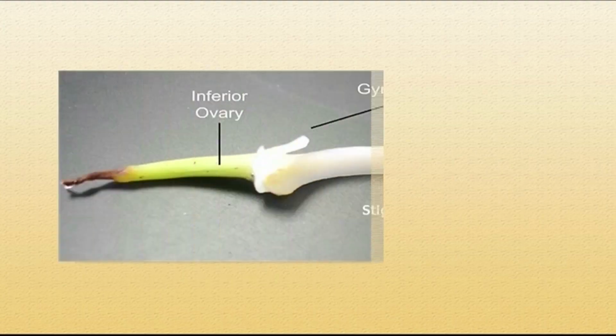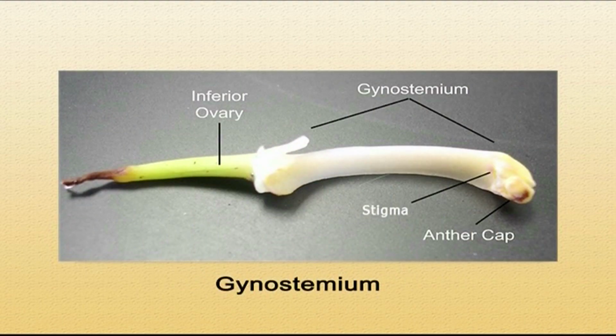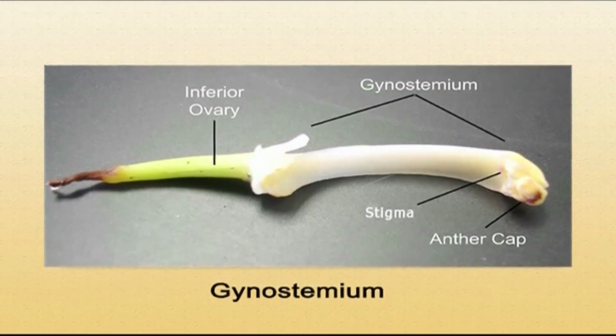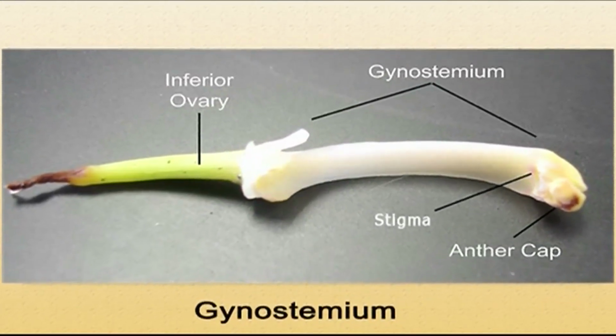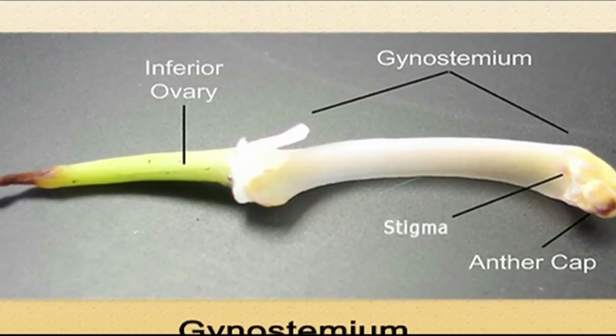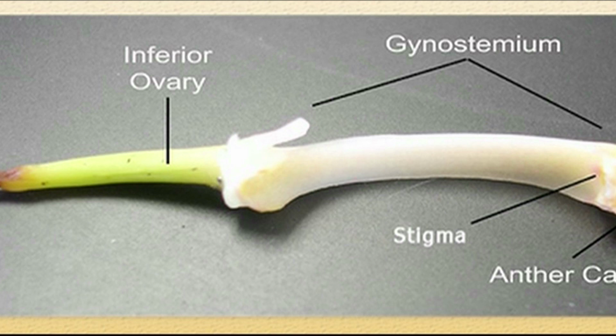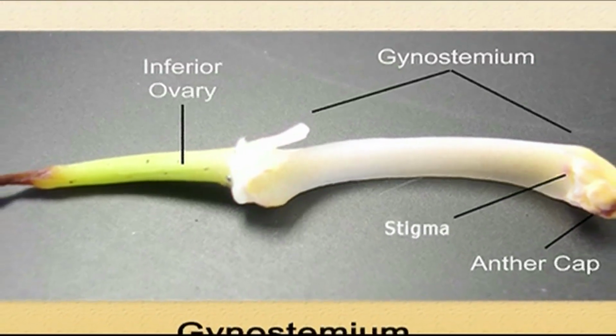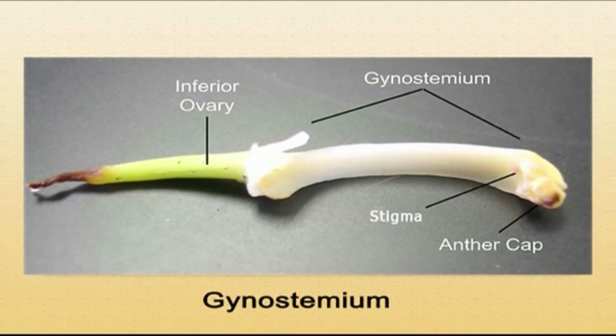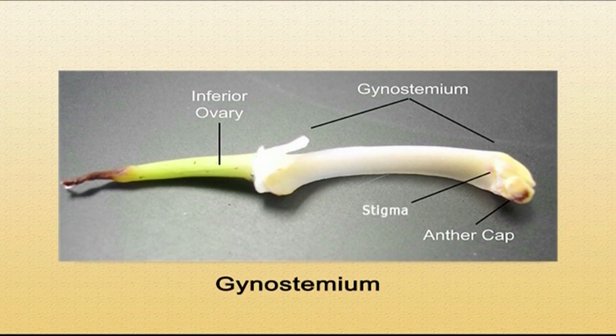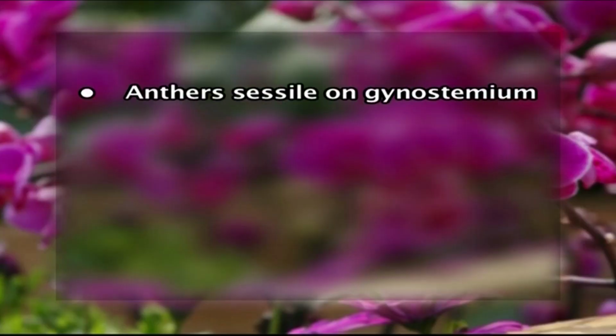The stamens are always adnate with the style and stigma. Style and stigma is the part of gynoecium, that is the female part of the flower. That means male and female parts are joined together and they form a structure called gynostemium. It is also known as gynostegium or sometimes more commonly called the column. This gynostemium is opposite to the labellum. The anthers on the top of the stamens are sessile on the gynostemium.